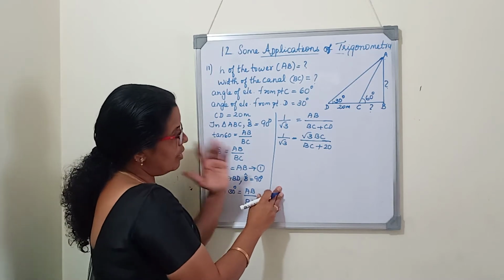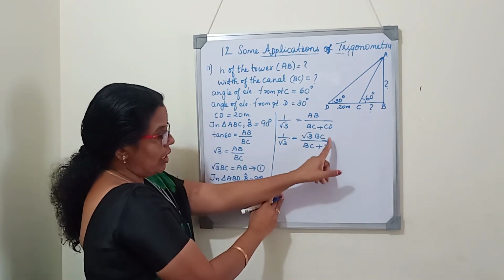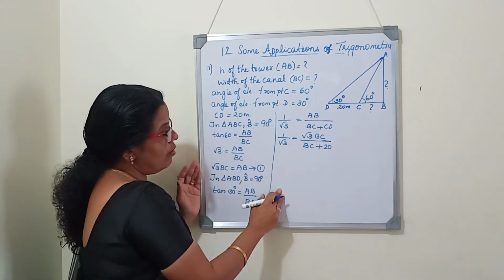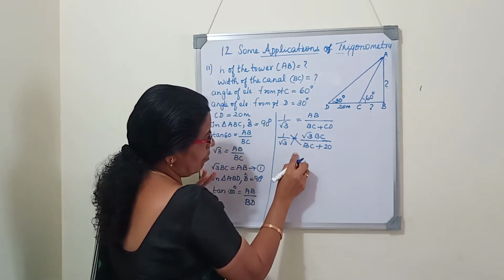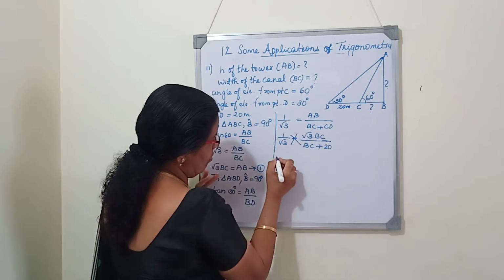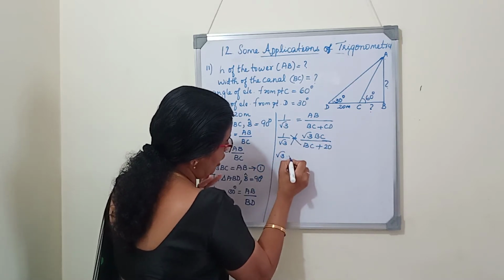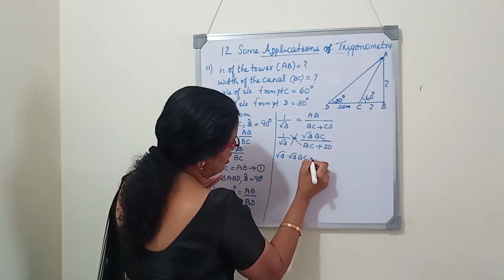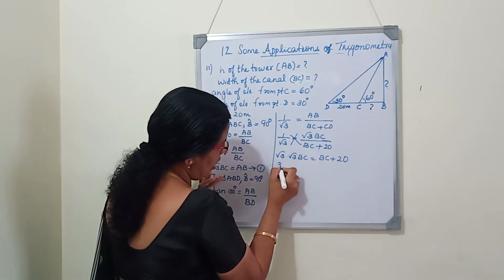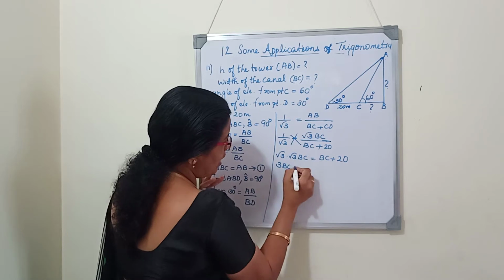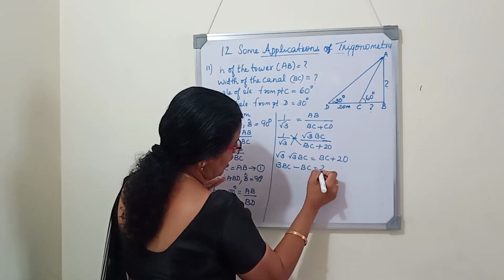So try to convert the equation in terms of one unknown term, so that we can find out the term in an easy way. So now we will cross multiply. Cross multiplying, root 3 into root 3 BC is equal to BC plus 20. Root 3 into root 3 is 3. 3 BC minus BC is equal to 20.